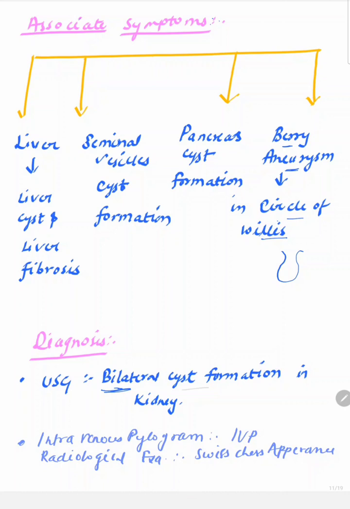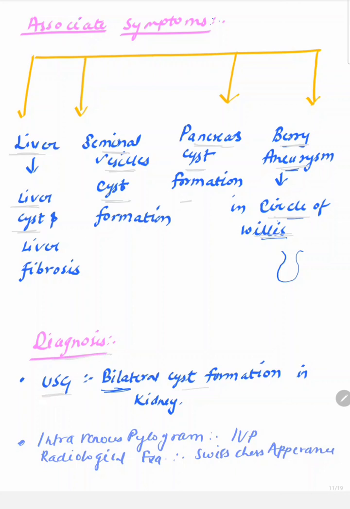What are the associated symptoms of adult or autosomal dominant polycystic kidney disease? There may be cysts present in the liver along with the kidney. There may be cysts present in the seminal vesicle. There may be pancreatic cyst formation. There may be berry aneurysm in the circle of Willis. How will we diagnose it?